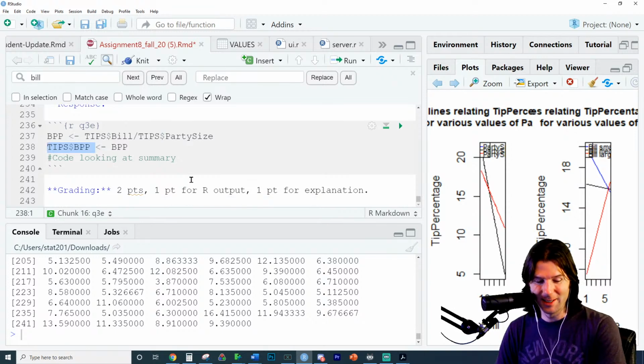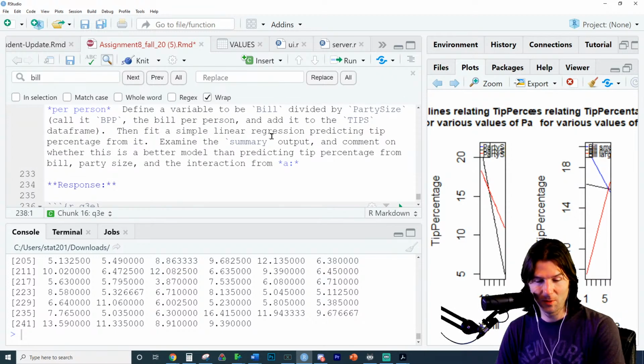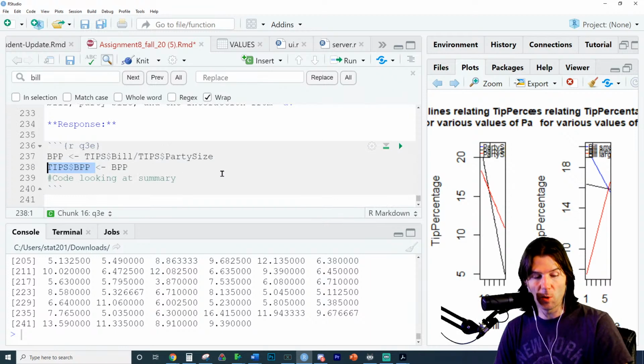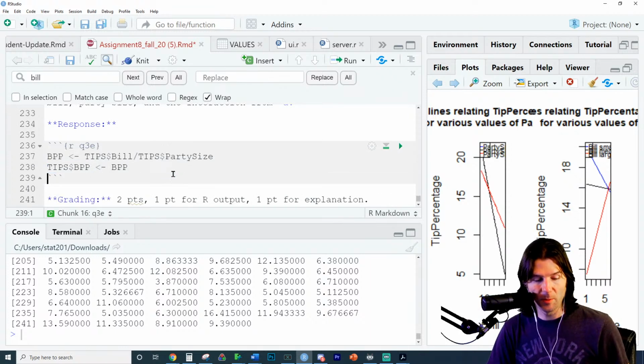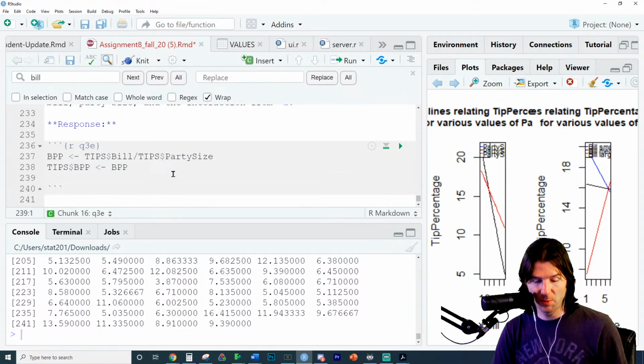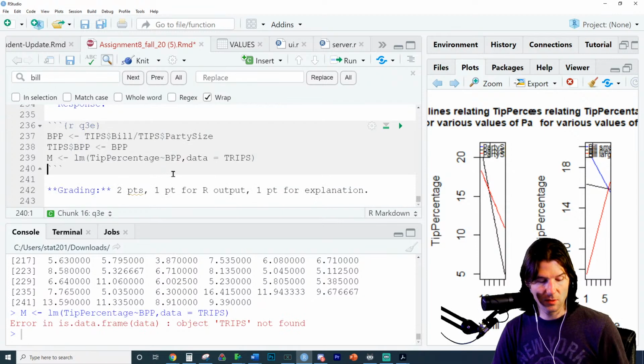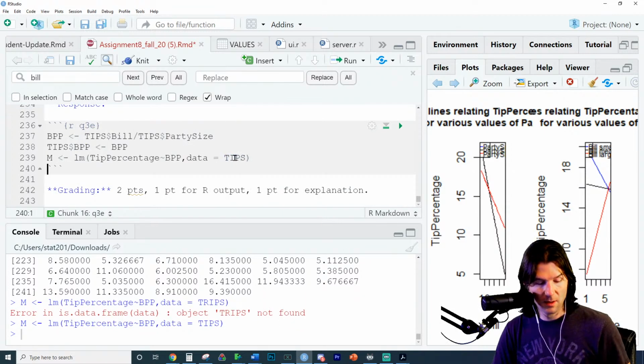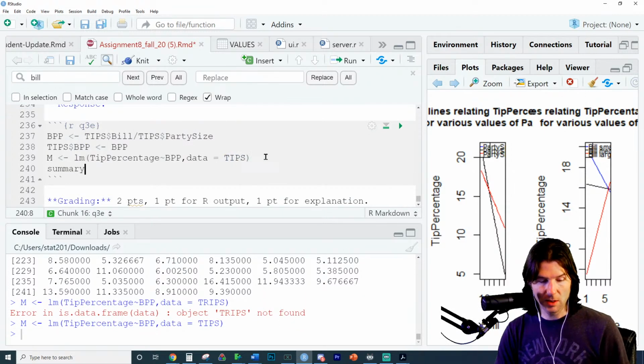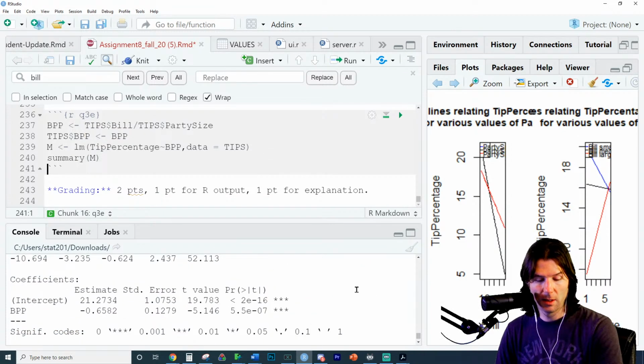Yep, you're right. I don't think it does. So define a variable and add it to the tips data frame, then make a model predicting tip percentage from it, and examine the summary. Yeah, and we're only using this variable, right? I think this variable is pretty bad. Here, we'll predict tip percentage from it. So LM, there we go, and then bill per person, data equals tips. There we go, and let's look at the summary of the model.